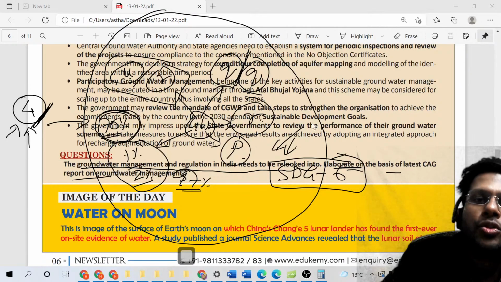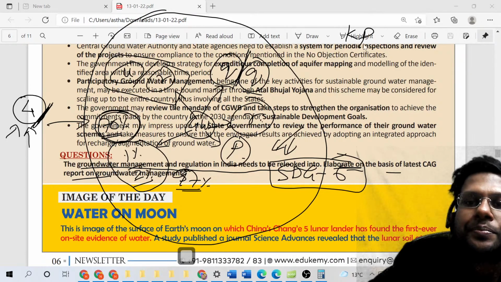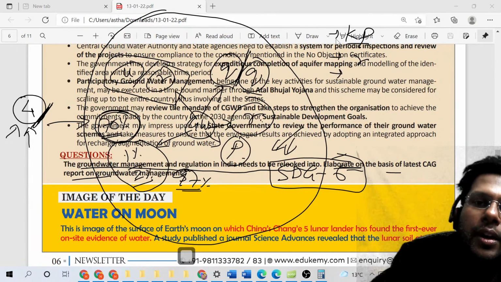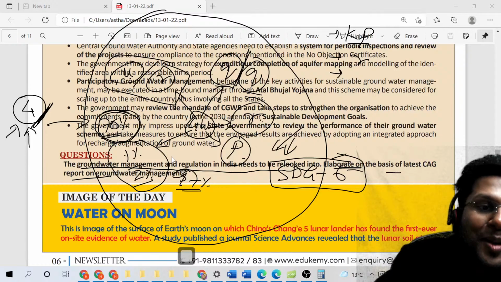So what do you mention? You mention the key points of the report, you mention the recommendations of the report, you also mention those excerpts, for example the kind of water availability around the whole country, the season. These are the places where you will be able to draw the map.